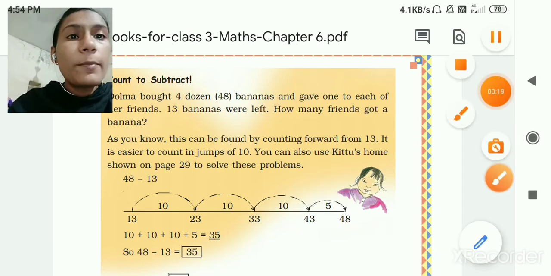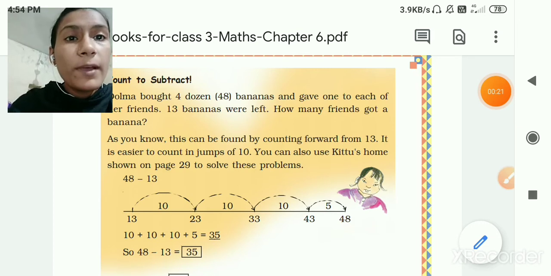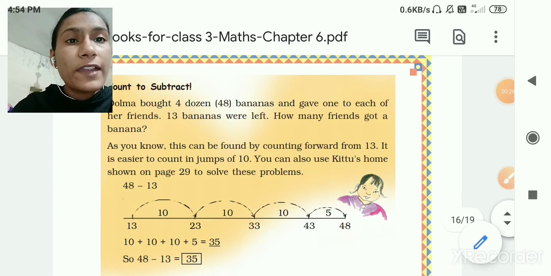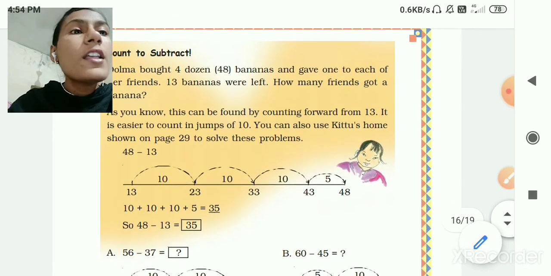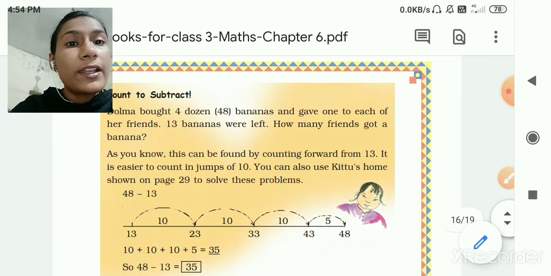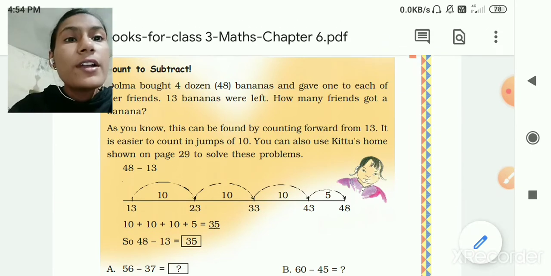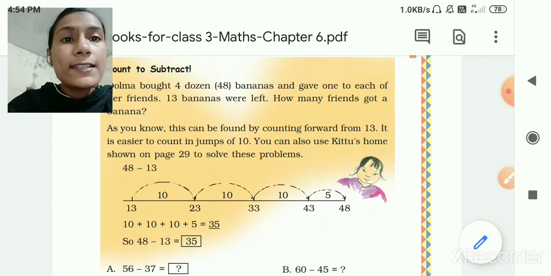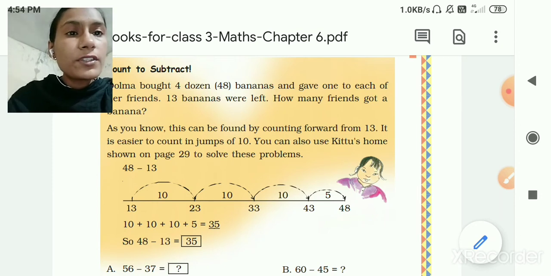So Dolma bought 4 dozen bananas and gave one to each of her friends. 13 bananas were left. Now how many friends got bananas? As you know, this can be found by counting forward from 13. It is easy to count in jumps of 10.